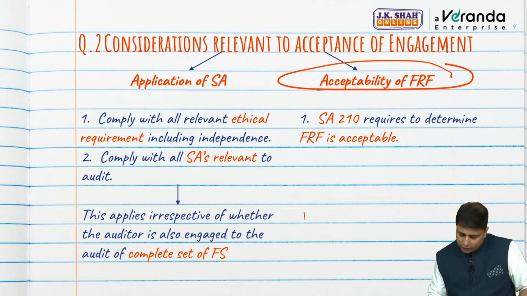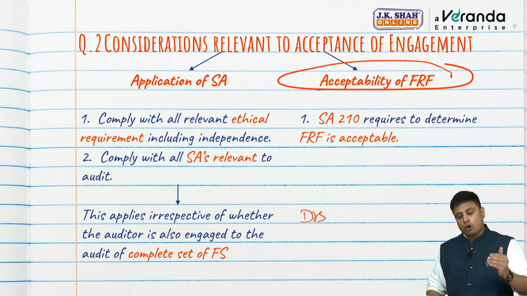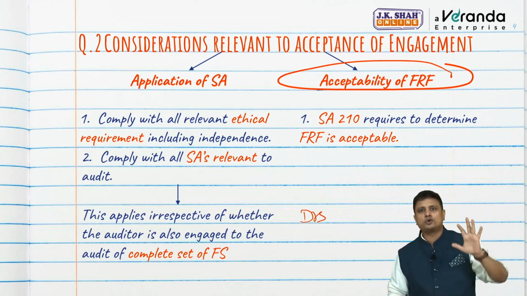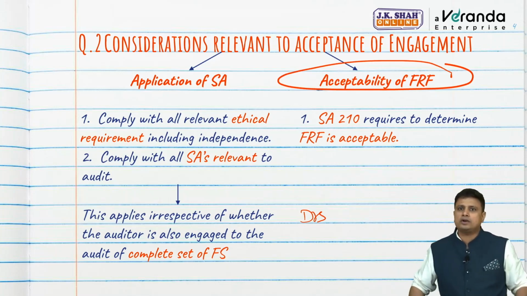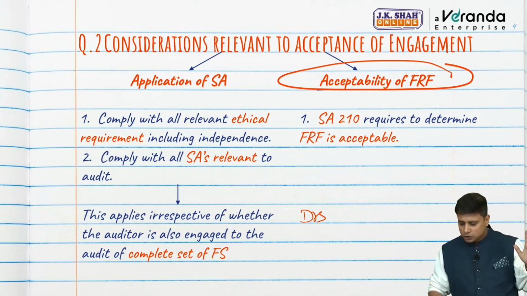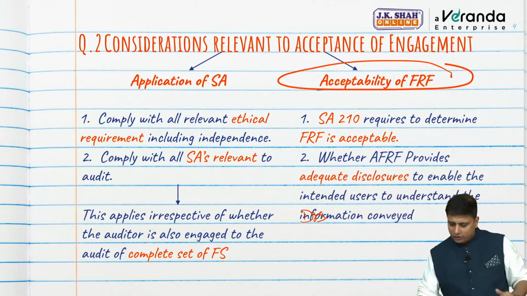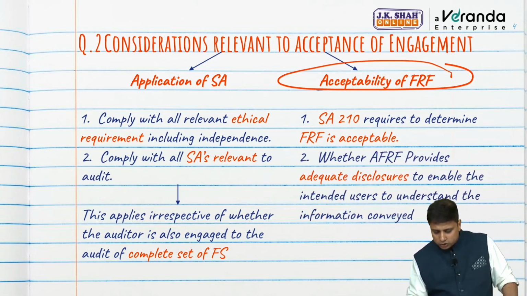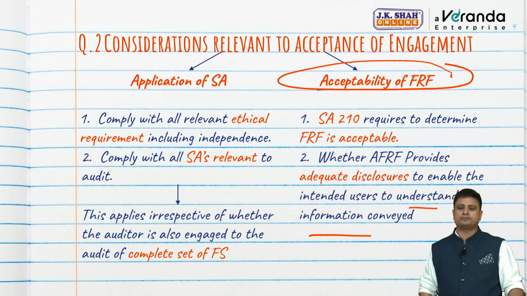Now, let us say we are auditing debtors, all the disclosures related to debtors should be given there. So for example, for debtors we have created a provision. On what basis we have created the provision, and all the notes to accounts should be given. So we need to see whether the AFRF provides adequate disclosures to enable intended users to understand the information conveyed.